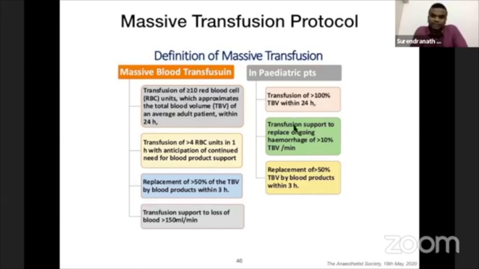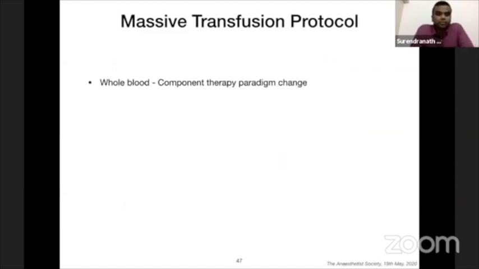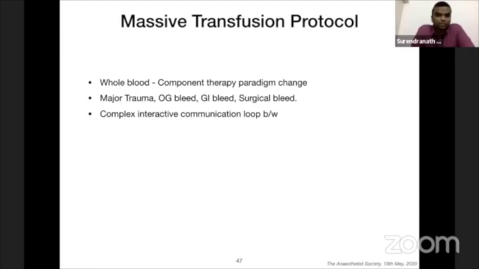In pediatrics, it is the same: more than 100% of total blood volume transfused within 24 hours, transfusion support to replace ongoing hemorrhage of more than 10% of total blood volume, or replacement of more than 50% of total blood volume by blood products within 3 hours. So again, the whole blood versus component therapy paradigm change is being revisited in massive transfusion protocols.